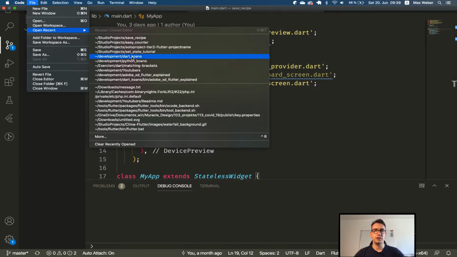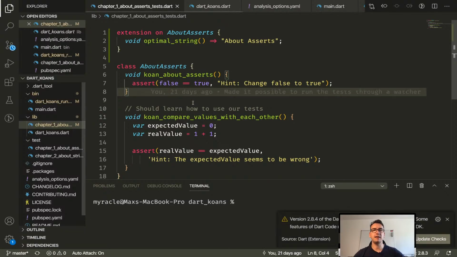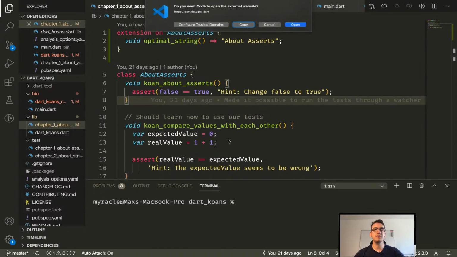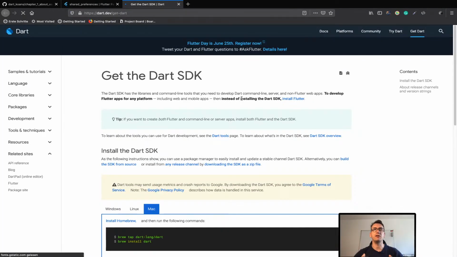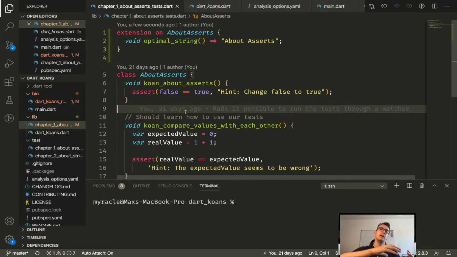So let's search Dart Koans. Okay, where have we stopped the last time? If you remember, we had some very interesting work there because I want to have my own runner of my tests so that I can have more power, for example, changing the order in which the tests are running.